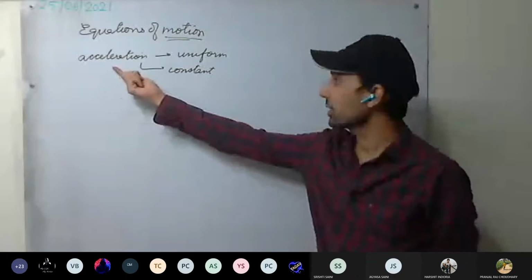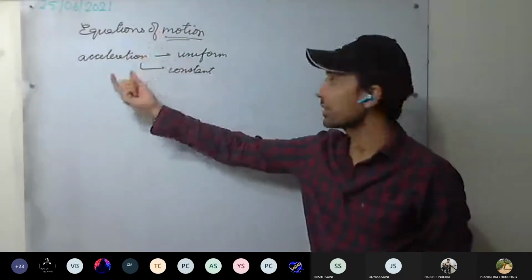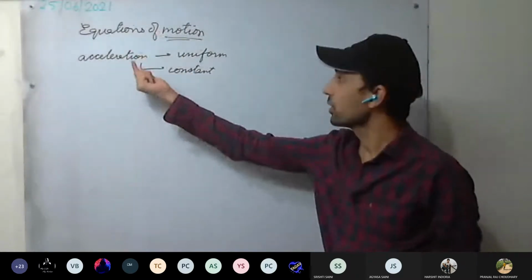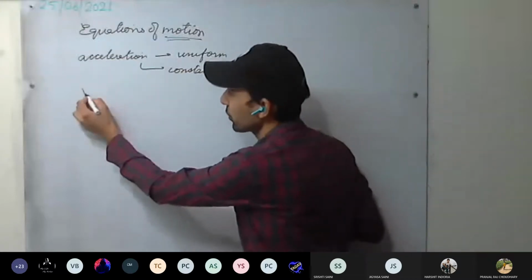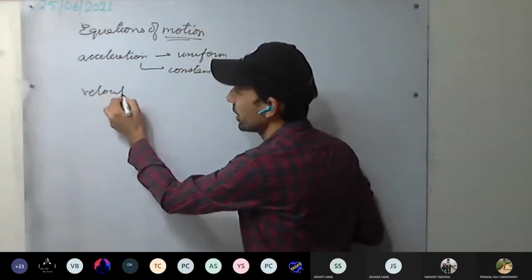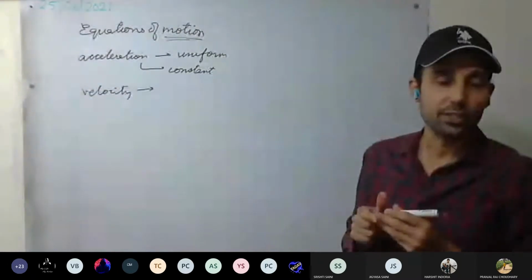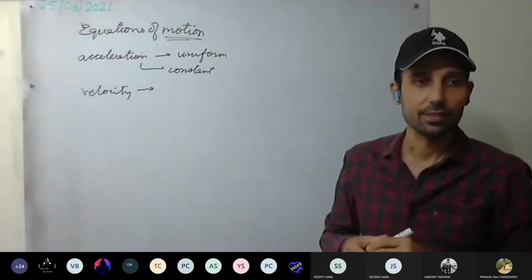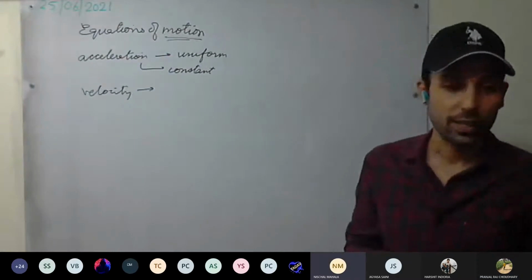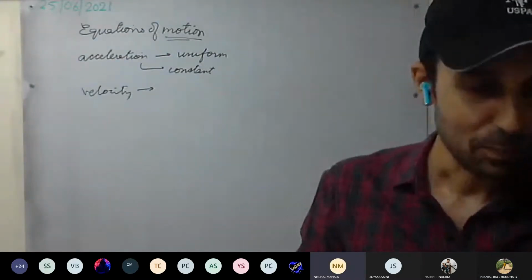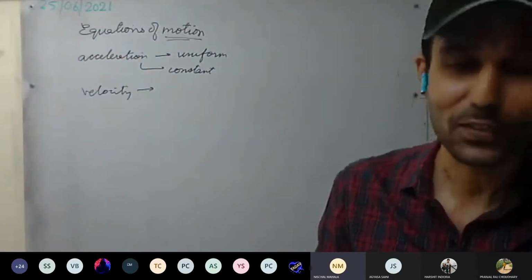So acceleration, what we are discussing. In equations of motion, we are discussing a body moving with uniform acceleration, that is constant acceleration. So if it is constant acceleration, what will be the velocity? Is it constant or variable? Variable. Sir, which page number are you teaching? Okay, it's page number 51, equations of motion.